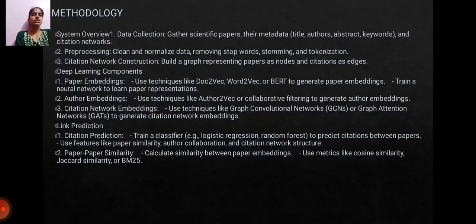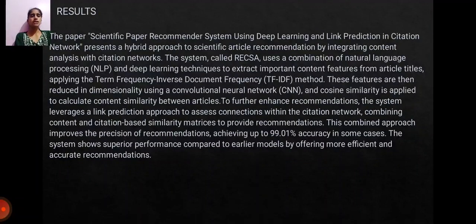And the link prediction is citation prediction, training a classifier, and the paper similarity is calculated as similarity between paper embeddings, using metrics like cosine similarity, Jaccard similarity, BM25. Then the next topic is results.